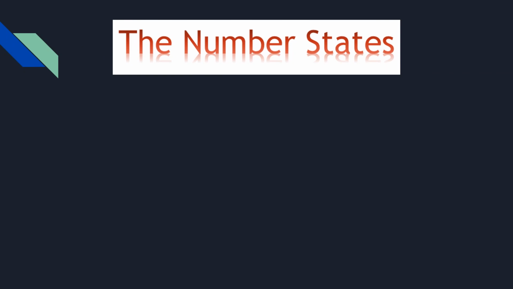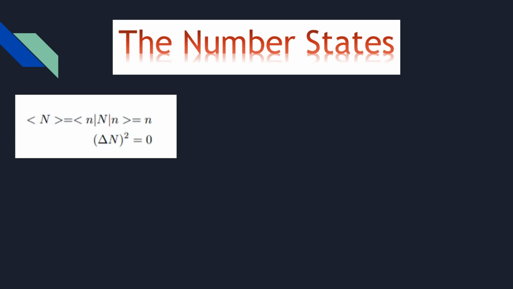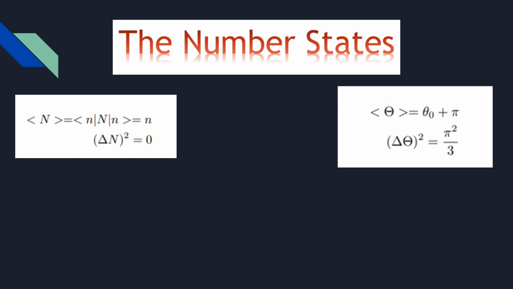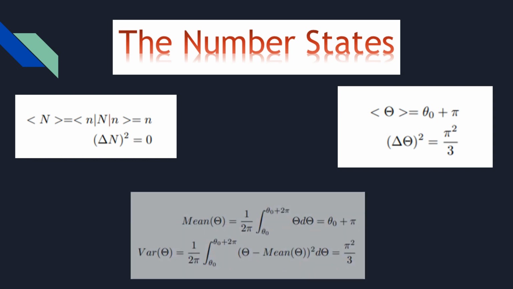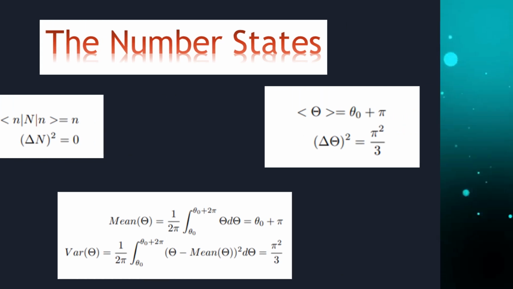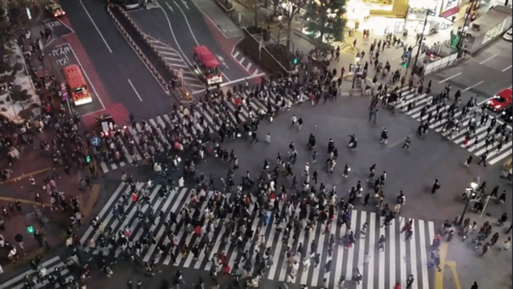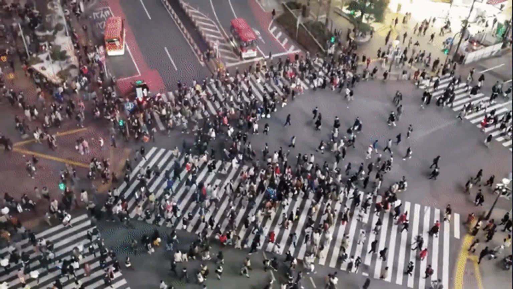Now to draw the contrast properly, we first consider the number states. In this basis, the expectation value of number operator gives the mean photon number with zero variance. The result for the phase operator, however, matches a classical uniform probability distribution between theta naught and 2 pi plus theta naught. So you can count the number of photons for such a state but make no sense of a phase. This is akin to a crowd moving around a street but with blocked walls.